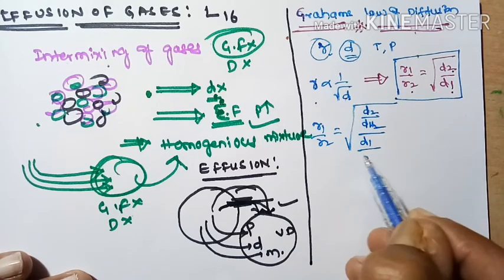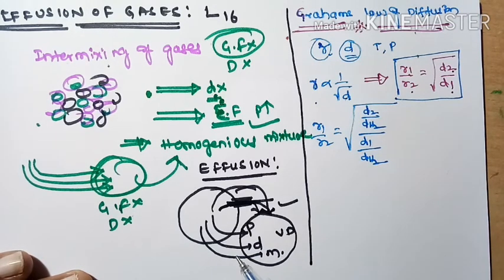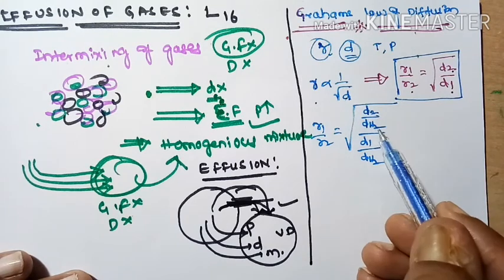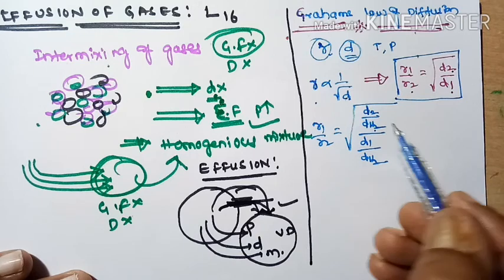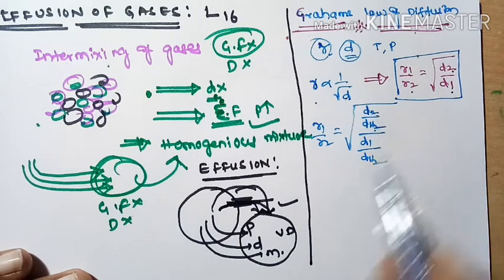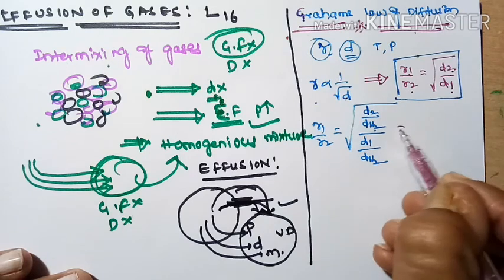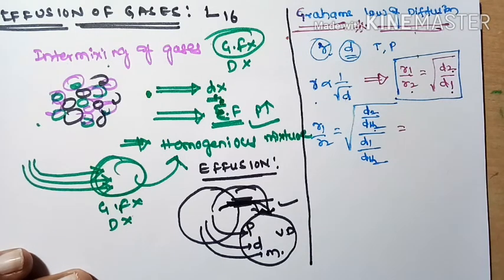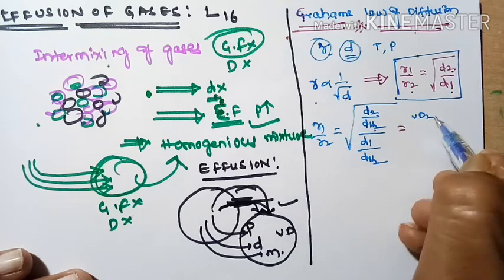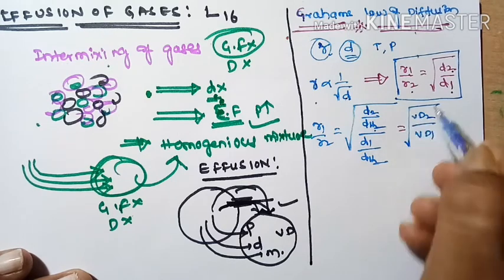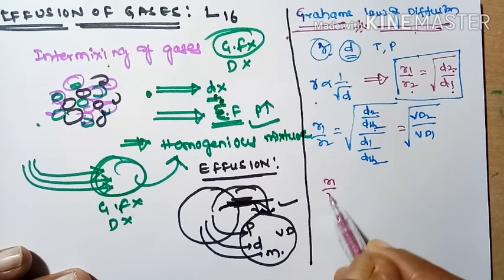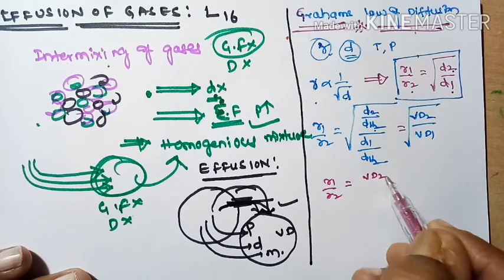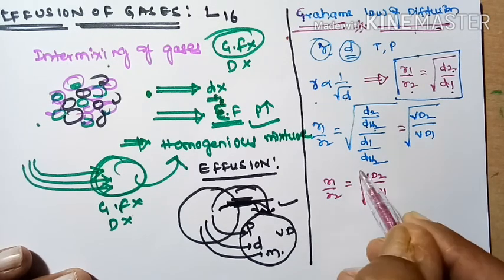The ratio between the density of a gas and the density of hydrogen is nothing but vapor density. So we can write VD2 divided by VD1 under root. Otherwise, R1 by R2 is equal to under root VD2 divided by VD1.